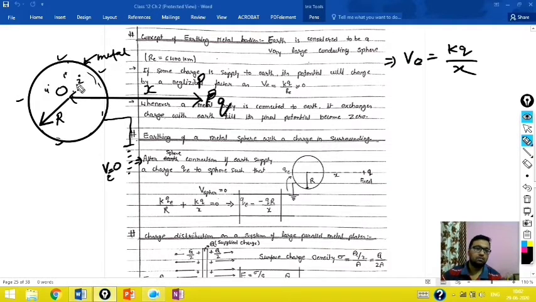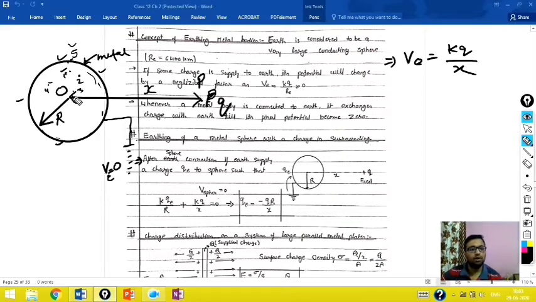If all this potential is constant, then the potential at point 5, which lies on the surface of the sphere, equals the potential at 1, at 2, at 4, and at each point, the center also. So if we want to calculate the potential at the surface, it will have the same value as the potential at the center.